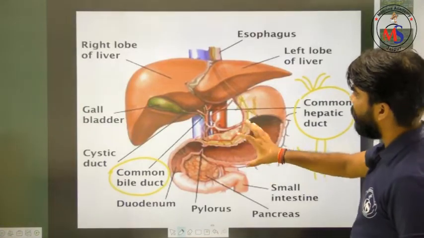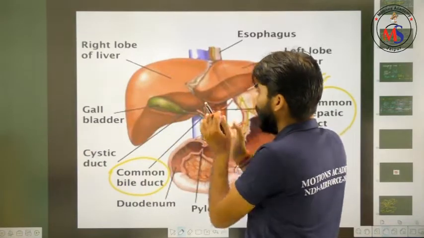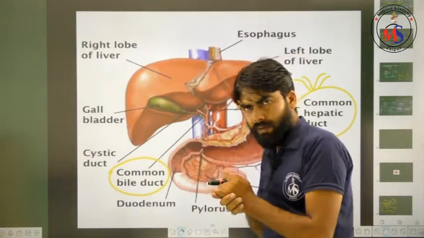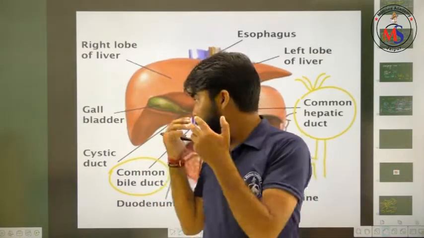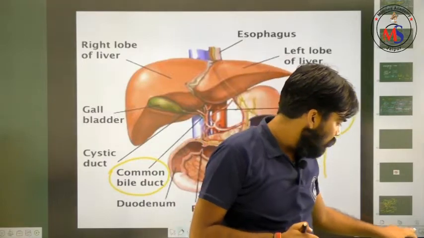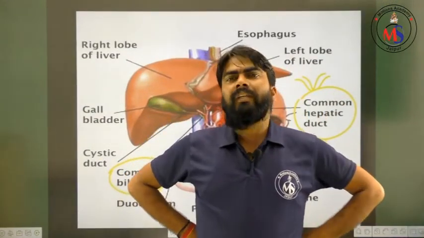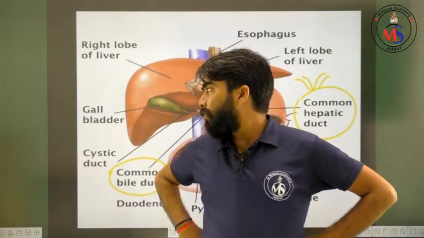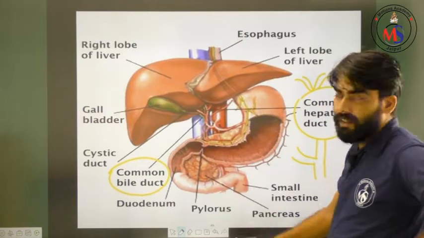So is it clear? That was about the diagrammatical view of our liver. One more question is coming up in your mind. Sometimes we eat something, we drink something, but the liver is not part of the digestive tract.